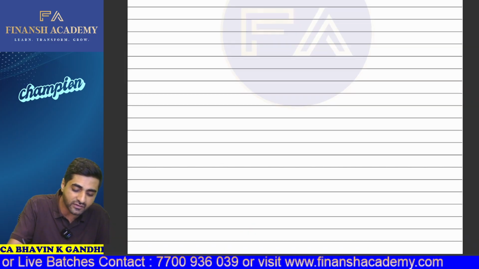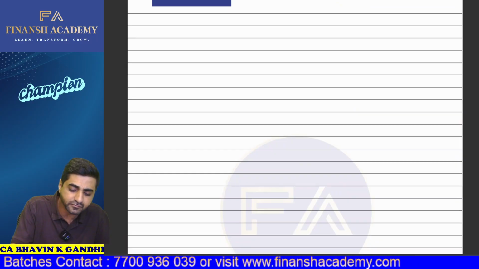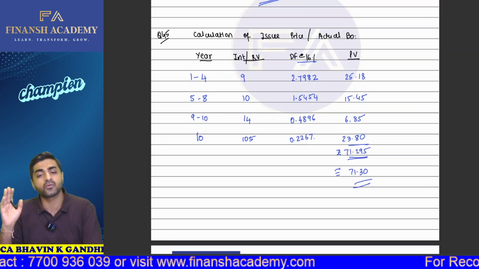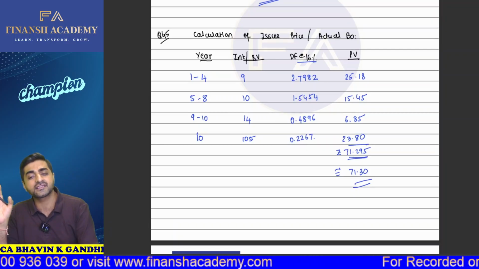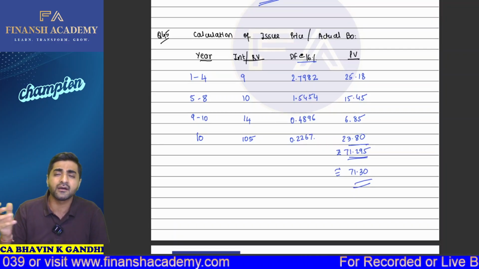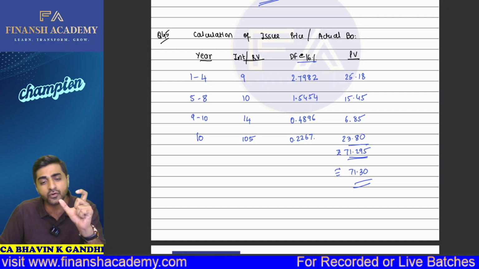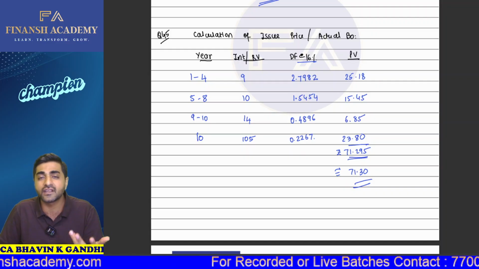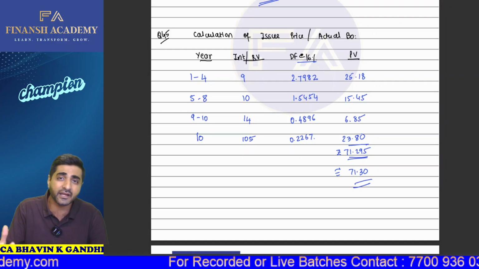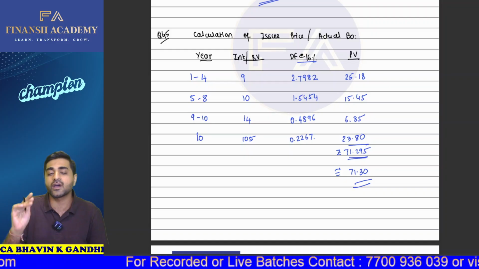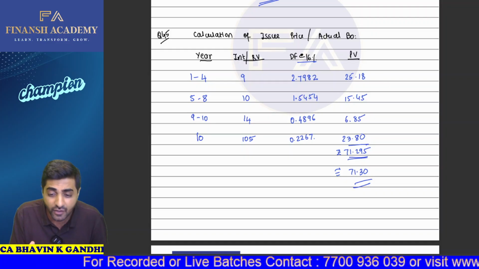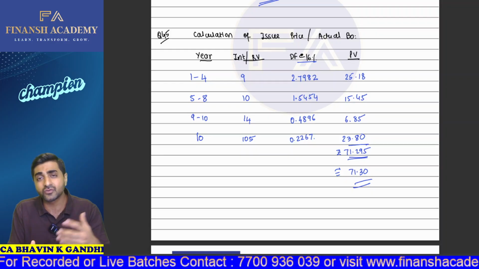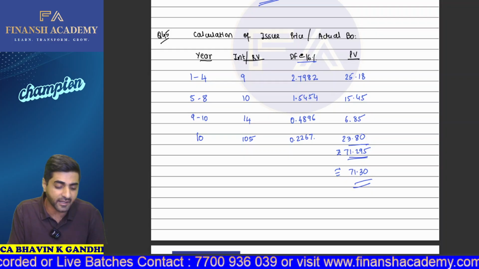Now, if you want to see the solution for this particular question, it is solved here. For year 1 to year 4 the interest rate is 9%, and we take the annuity factor for the first 4 years, then the annuity factor for years 5 to 8, then years 9 and 10, and at the end of the 10th year we get the redemption value. We discount it, bring it to present value terms, and that's how we get the present value, which is 71.3. If you want, you can take a screenshot of the solution so that it helps you in revision at a later time as well.